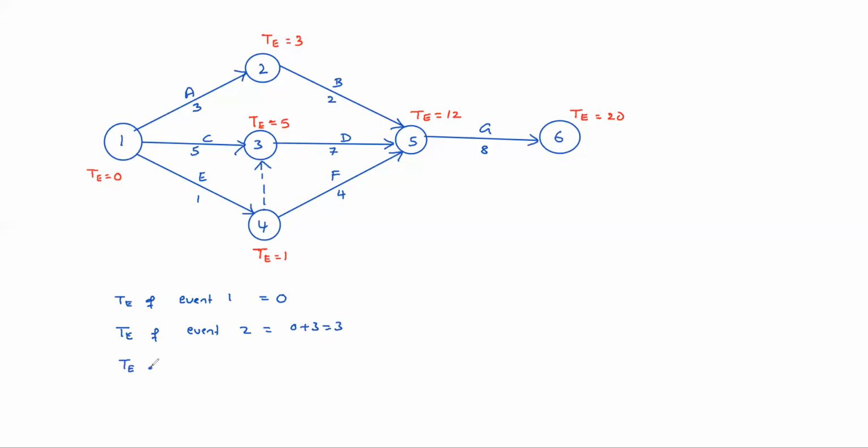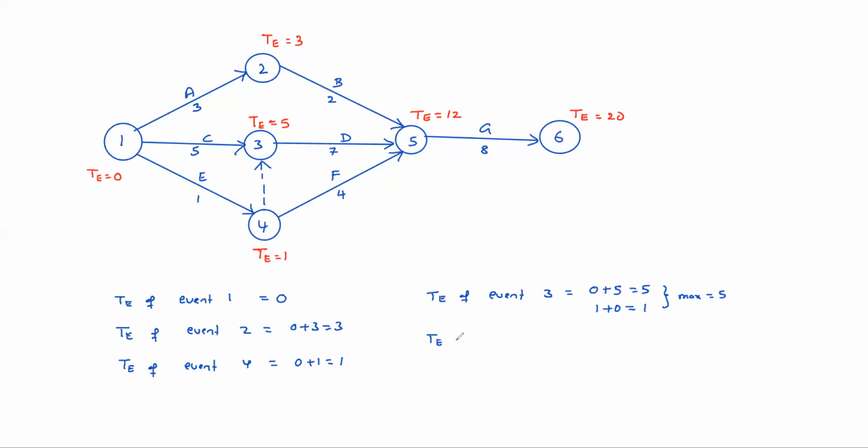Similarly, T of event 4 is 0 plus 1, 1. Coming to event 3, two things are there: 0 plus 5 equals 5, and another one is 1 plus 0, equal to 1. Whichever is maximum, max equals 5. So that's why 5 is the T of event 3.